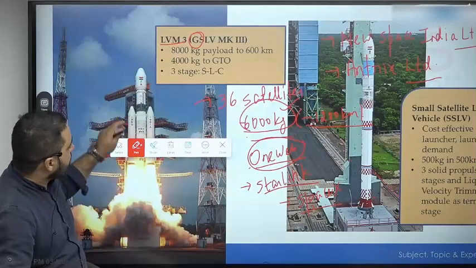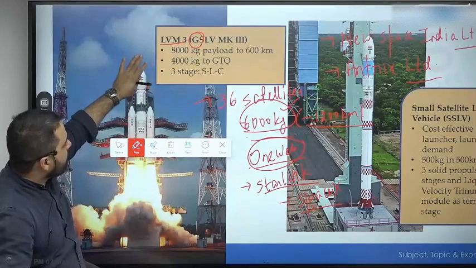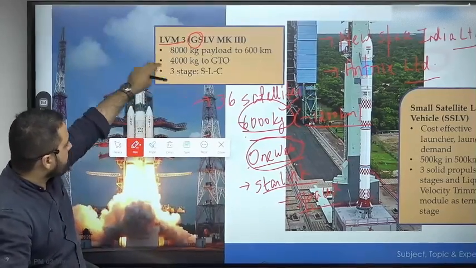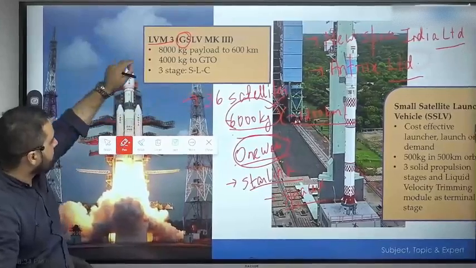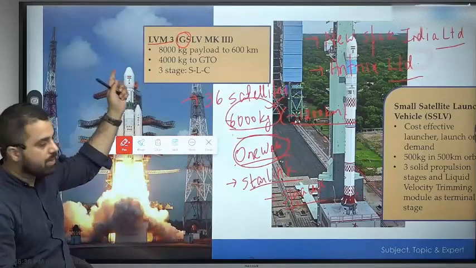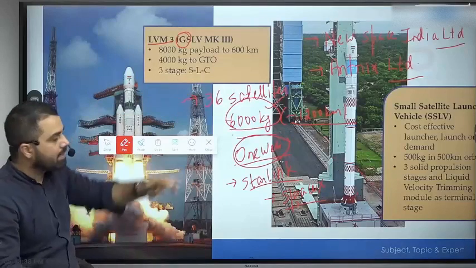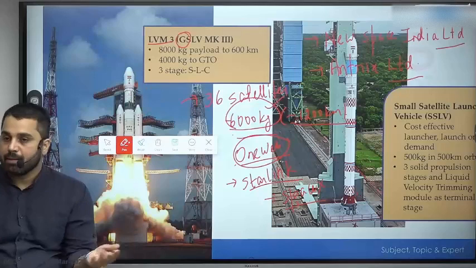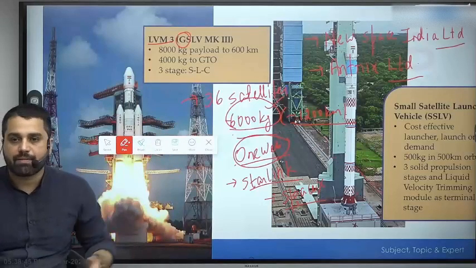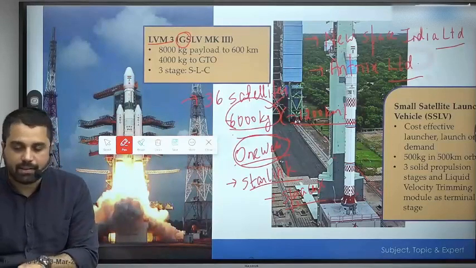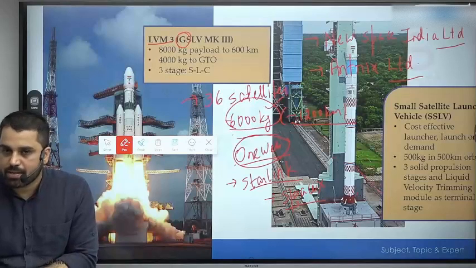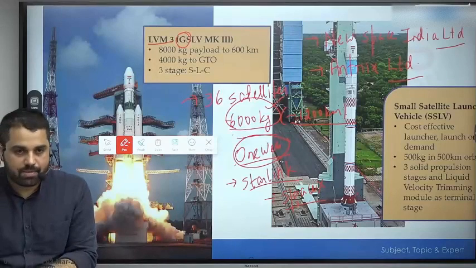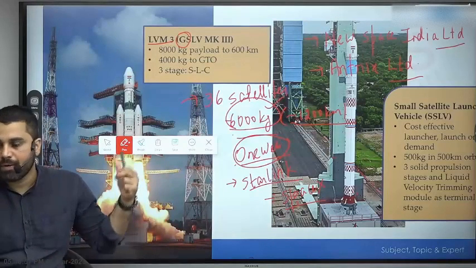So as of now, LVM3 is the most powerful rocket with a capability of 8,000 kg into 600 kilometer orbit, 4,000 kg into geosynchronous transfer orbit, very similar to GSLV MK2. It also has 3 stages, solid, liquid and cryogenic. Chandrayaan 2 for example, that was launched using GSLV MK3 or LVM3. तो Chandrayaan 3 है वो एक बहुत remarkable launch होगा GSLV MK3 का. There is a very good chance that जो गगनयान मिशन है इसरो का, that may also be launched with the help of LVM3, right?